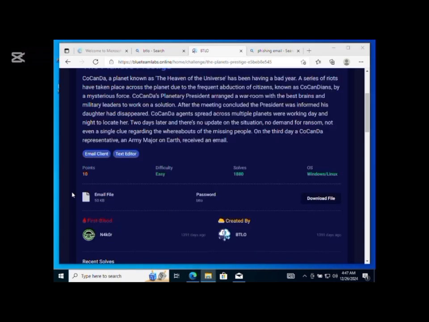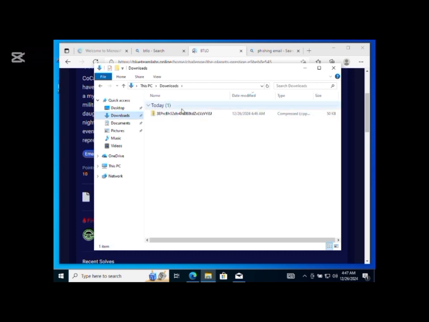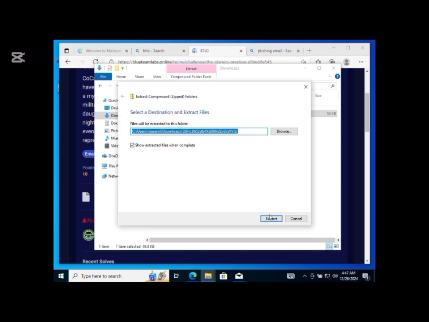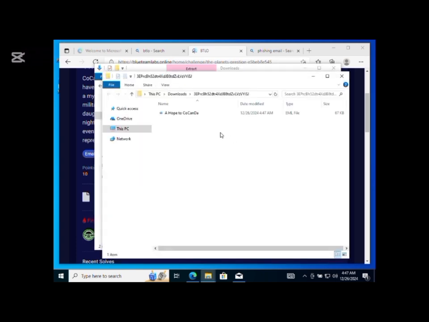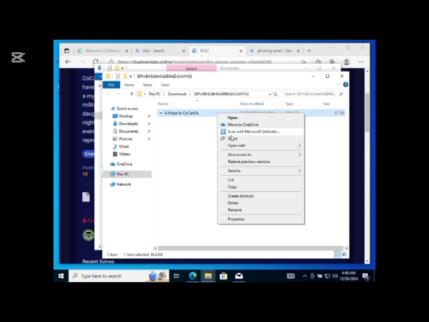Then we would click on the file that we downloaded. Also, like I said earlier, note the password because it is a locked file, so we need to input that password. We would locate the downloaded file from the file manager and unzip it. We extract all, yes, and unzip it. Then we would see the email file, and you can see that there is a password that we need to use. Don't forget the password, BTLO in small letters. Then after inputting your password, you're going to open that file with your notepad, not your email, because we want to analyze it, right?